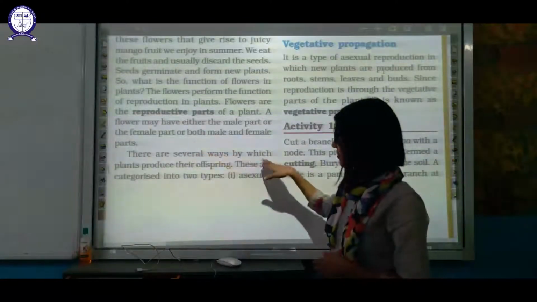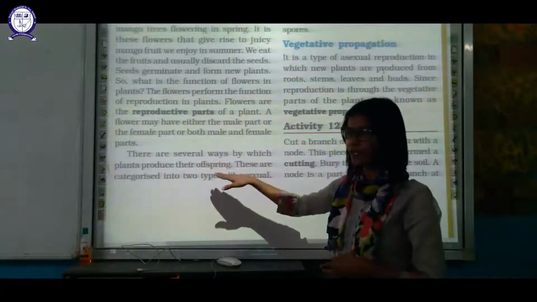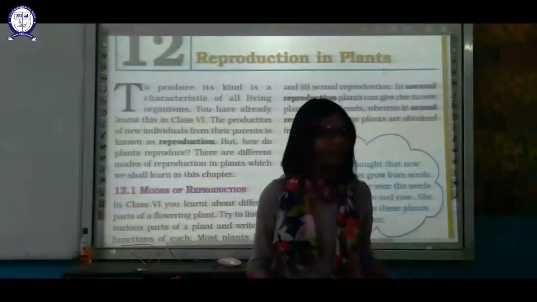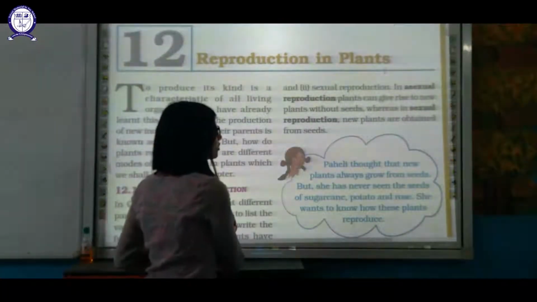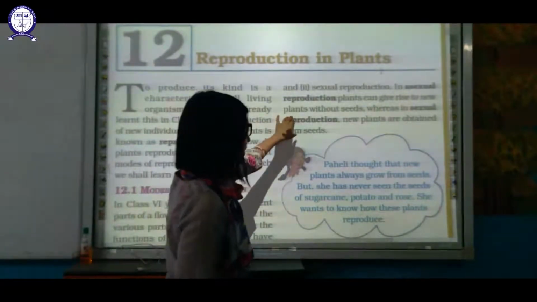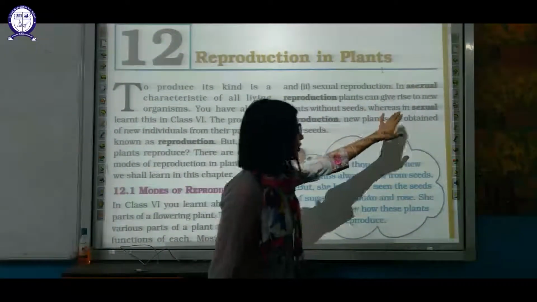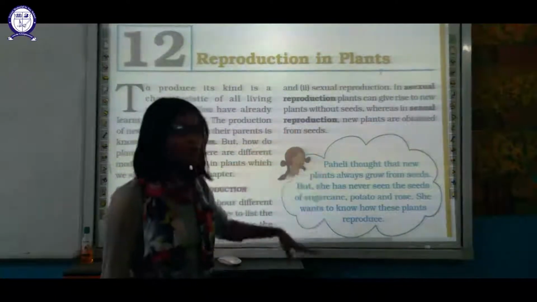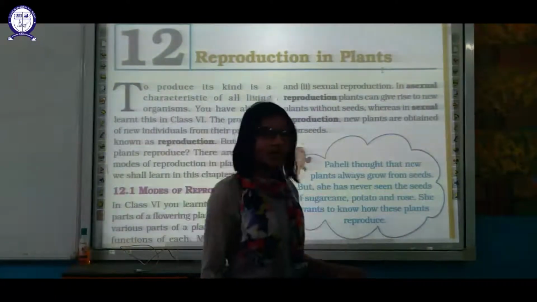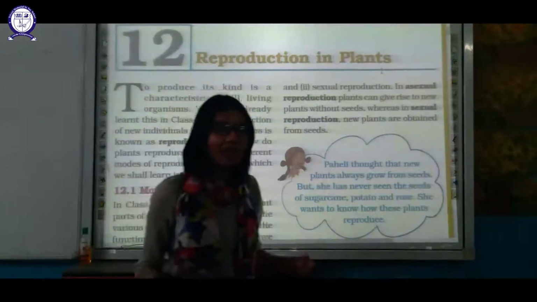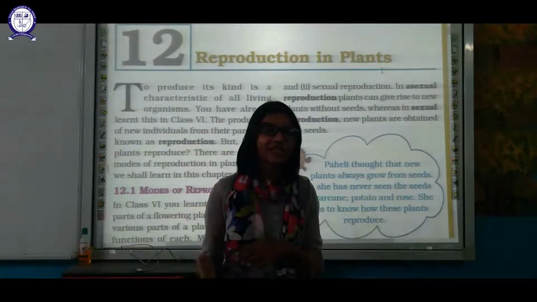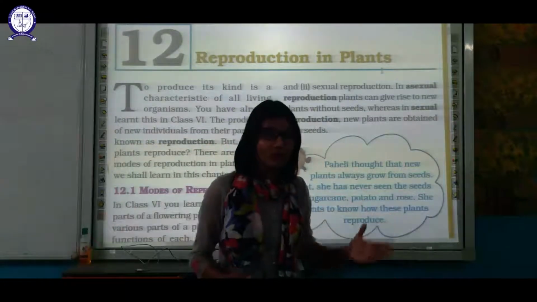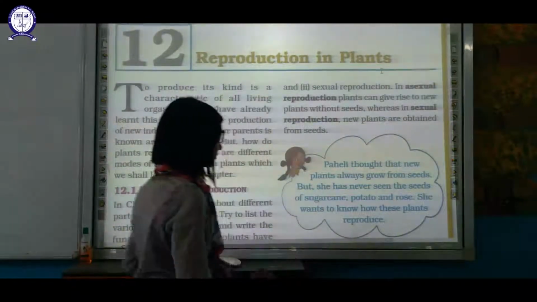There are several ways by which a plant produces its offspring. These are categorized into two types which I have already told you, sexual and asexual reproduction. In asexual reproduction, a plant gives rise to a new individual without seeds, whereas in sexual reproduction, seeds are required. This is the main idea of asexual and sexual reproduction. In asexual reproduction, seeds are not involved, but in sexual reproduction, seeds are required.